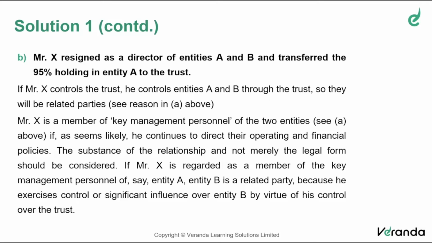So if Mr. X can control the trust or can exercise significant influence over the trust, which in turn is controlling A and B, then any transaction that happens between A and B has to be reported because A and B are related to each other.